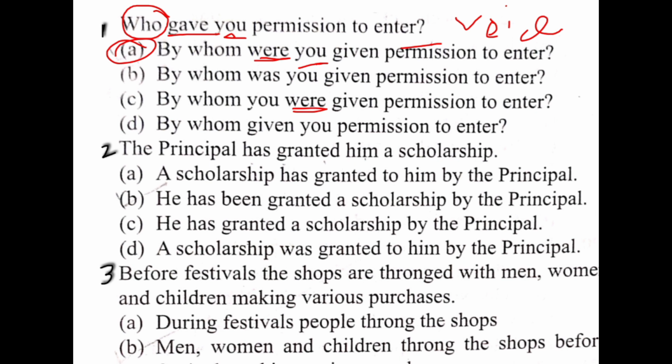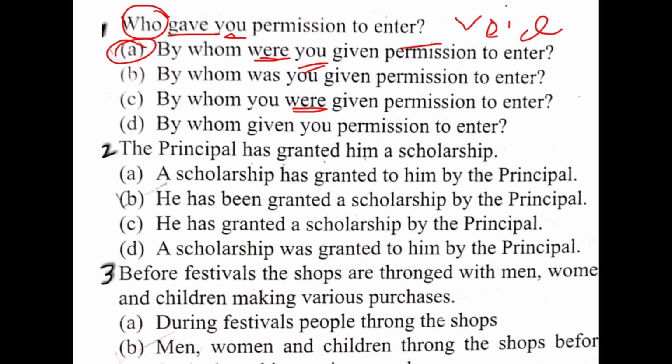I am going to repeat all the conditions which are used for changing from active voice to passive voice. Your sentence is in simple past tense, and with you, were is used. The sentence is interrogative, so you have to use were before the you.